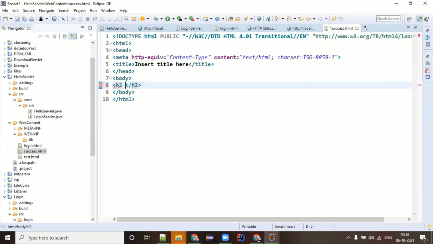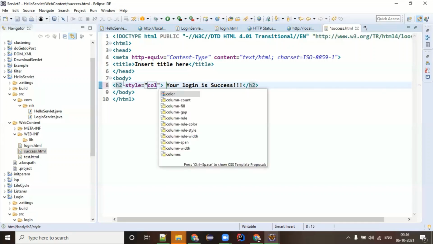What are you going to type here? Your login is success. If you want to give some fancy color, that also you can do.